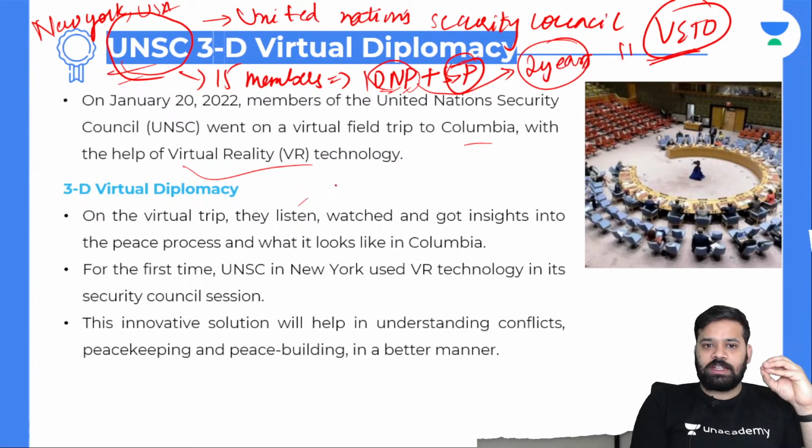On a virtual trip, they listened, watched, and got insights into the peace process and what it looks like in Colombia. For the first time, UNSC in New York used virtual reality technology in its Security Council session. This innovative solution will help in understanding conflicts, peacekeeping, and peace building in a better manner.